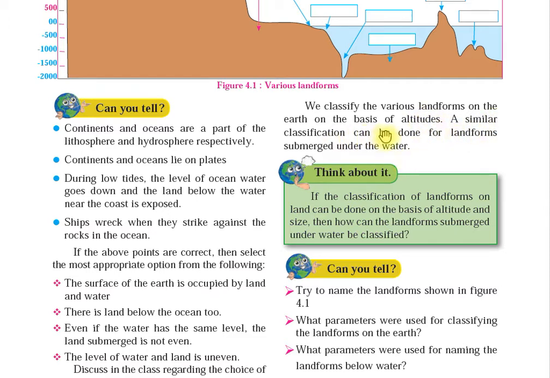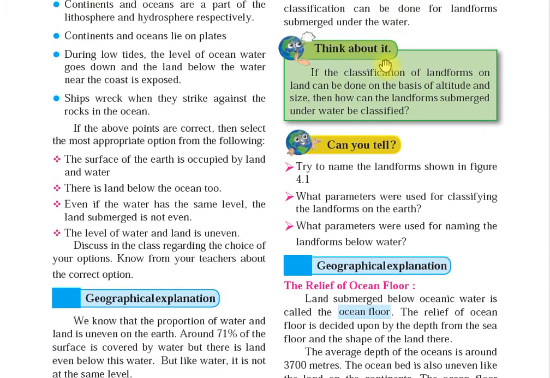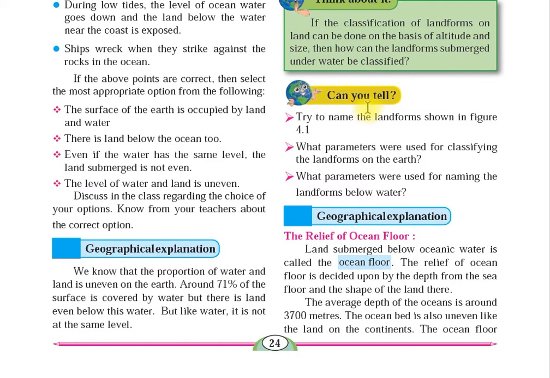A similar classification can be done for landforms submerged under the water. See, this much part is under the water. That is called the submerged part. Now, can you think? Let us see what is given over here.